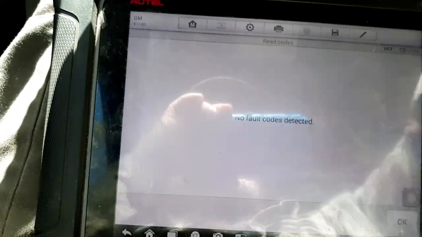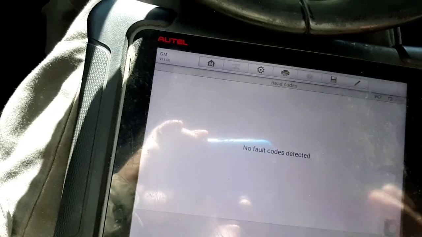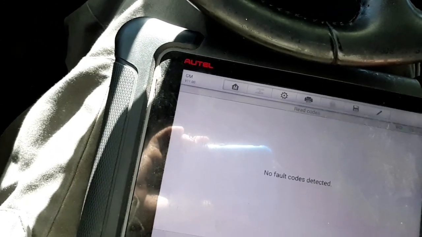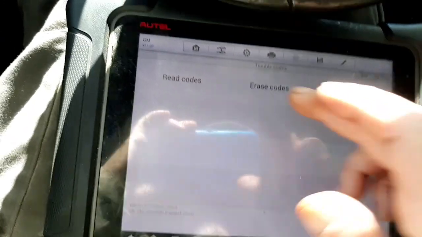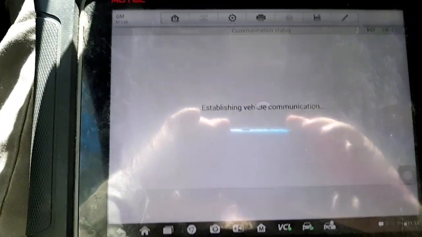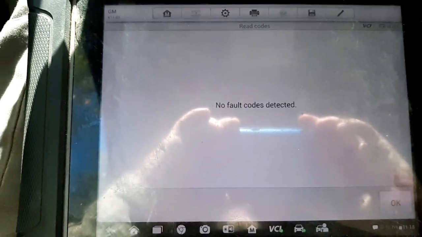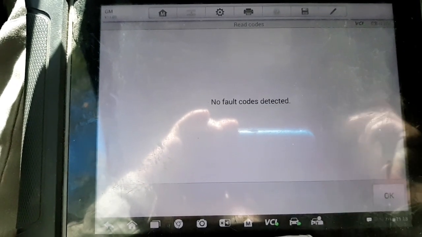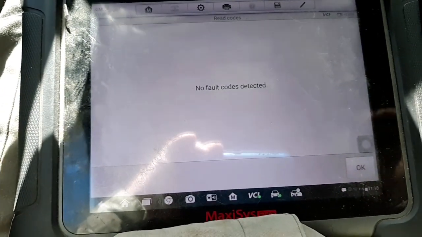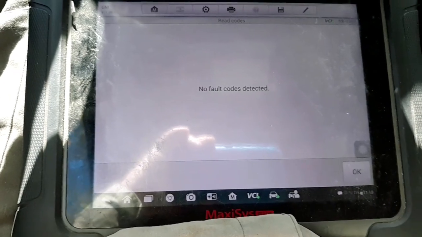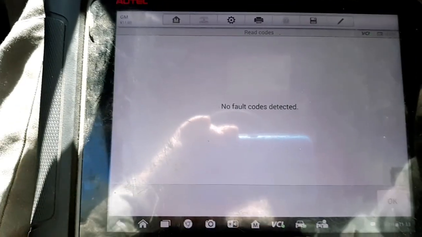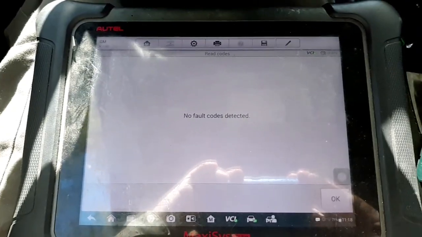And I can cycle the key on and off. I can back out of the scan tool and see, it still doesn't set a code. That's what I was doing with it yesterday, trying to get it to set a code, and it wouldn't set the code. So that's another indicator that there's a problem with the HVAC module. But anyway, I just wanted to show that to you.